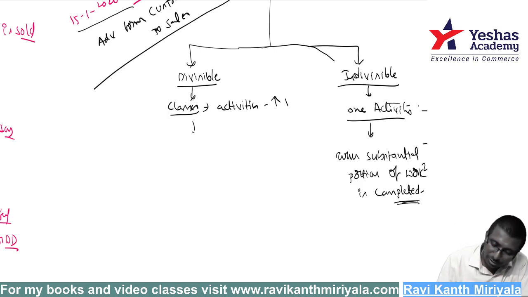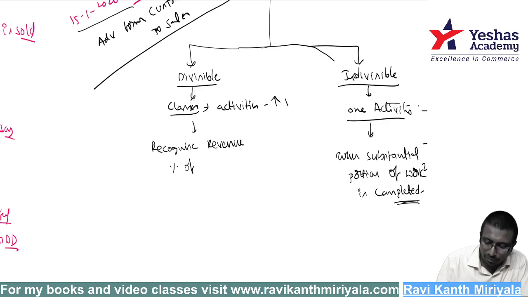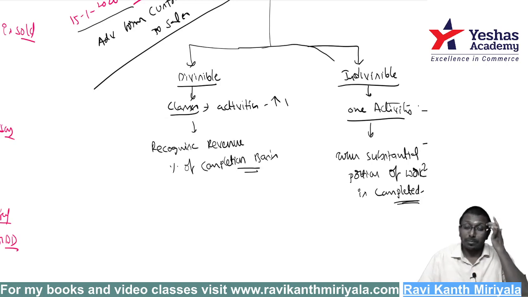That's why, if it is divisible, then you have to recognize revenue on a percentage of completion basis. You have to recognize the revenue on a percentage of completion basis. How much percentage of work is done, that much you record as revenue. How much percentage is not done, you do not.